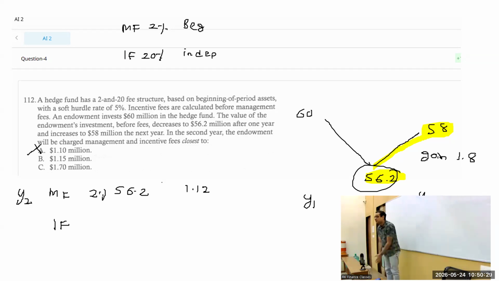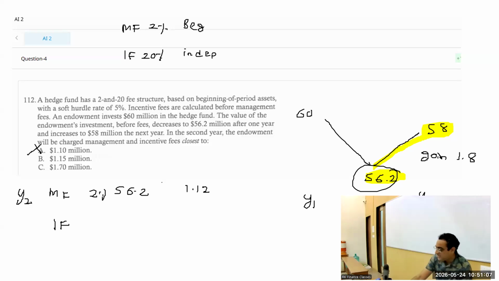So this was a loss reversal gain. And hence incentive fee should not be 0, because high water mark was not mentioned in the question. Unless it is mentioned, a loss reversal gain will attract incentive fees. All gains will attract incentive fee. So that 56.2 to 58, the 1.8, will attract the incentive fee. Although it is a loss reversal gain, because the high water mark clause was not there, it will also attract incentive fee.